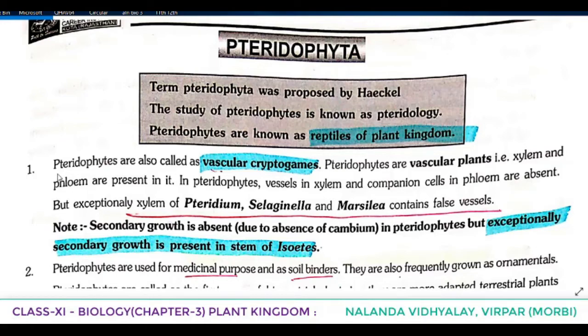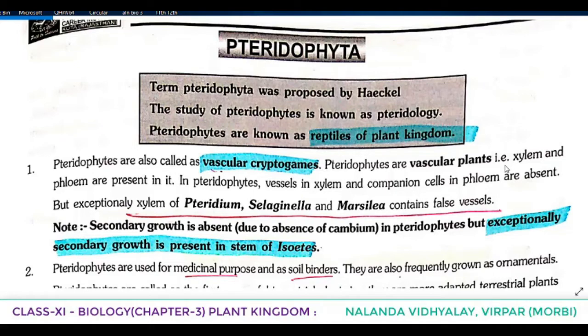Clear for you? Okay. Pteridophytes are also called vascular cryptogams. See the point once again. Pteridophytes are also called vascular cryptogams. Pteridophytes are vascular plants. In the textbook we told that the first plants having vascular tissue are pteridophytes.